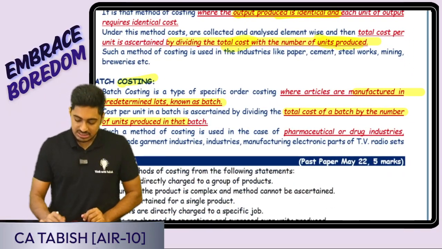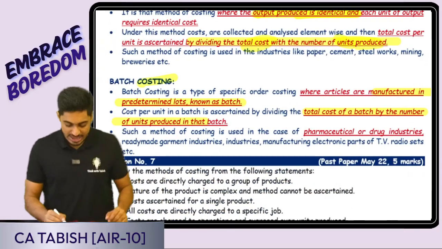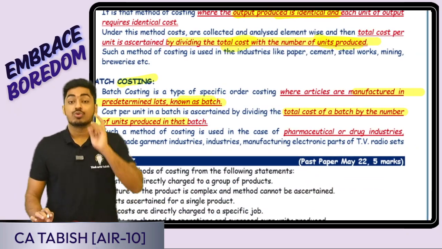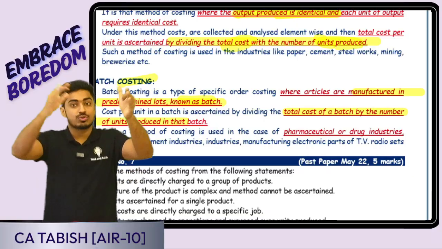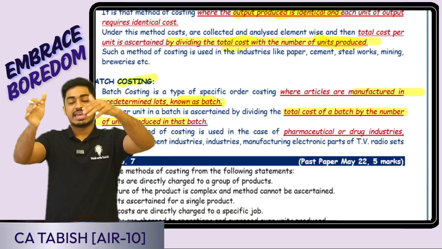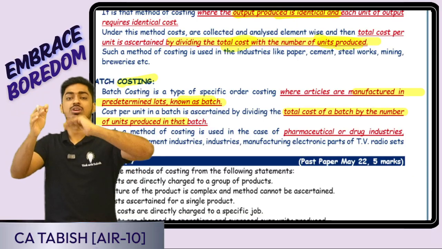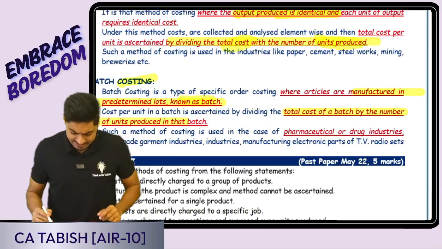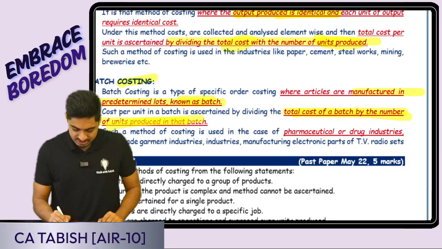Okay, batch costing. Here goods are produced in a batch or in a lot. How do I calculate the cost? First, I will calculate the total cost for a batch. All calculations I'll be doing for a batch. Then I'll do total cost for a batch divided by number of units in a batch. I'll be getting the cost per unit. Total cost in a batch divided by number of units in a batch.